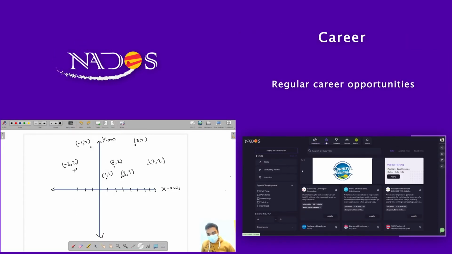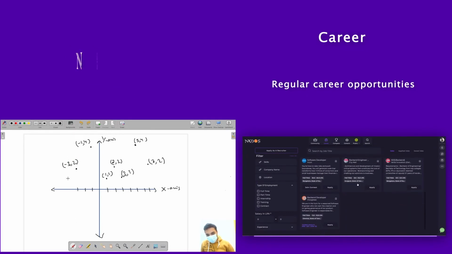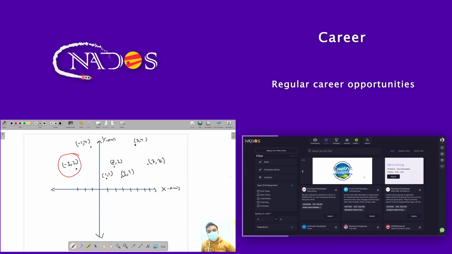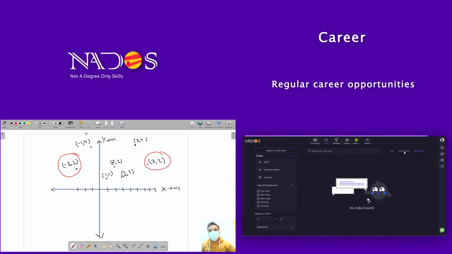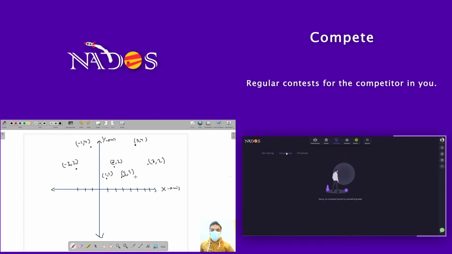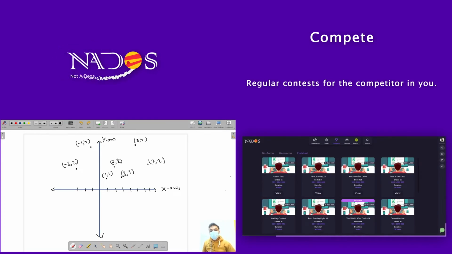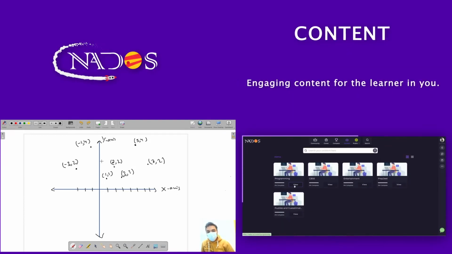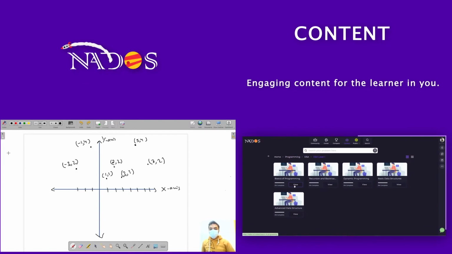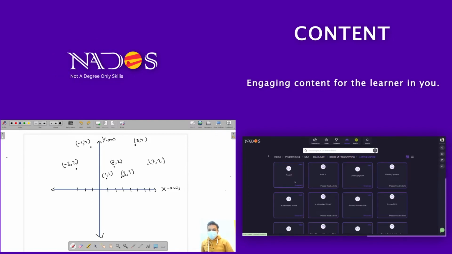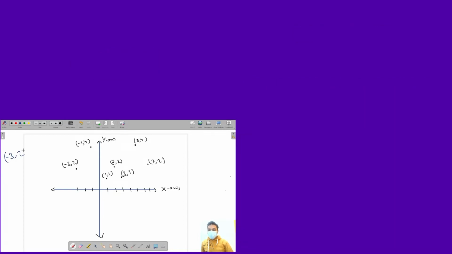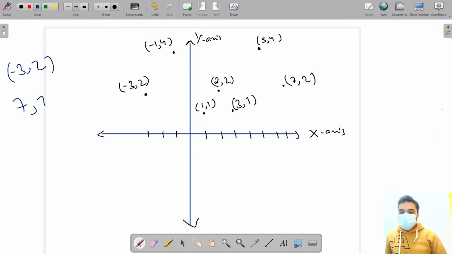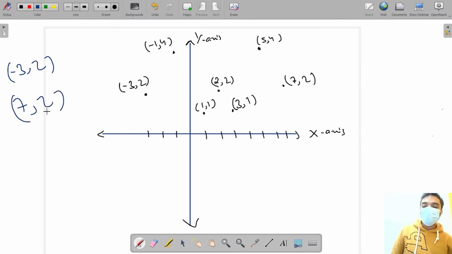So now what are we going to do? We have this fact that the leftmost point's image should be at the rightmost side. So I am going to draw a mirror in between these two. The mirror should be present in between of them. How do I find it? Now I know the x coordinate and the y coordinate of these two.